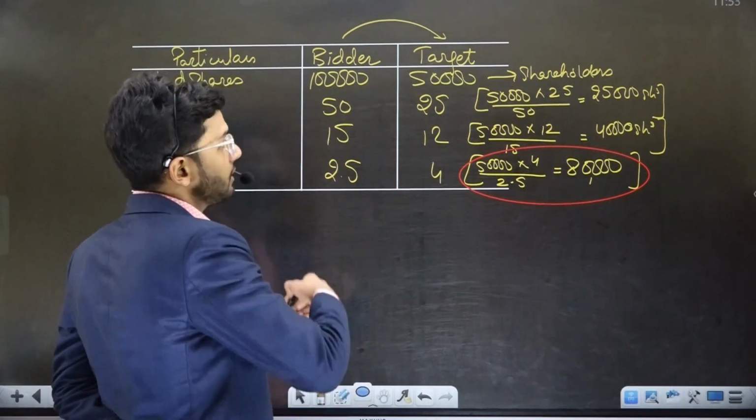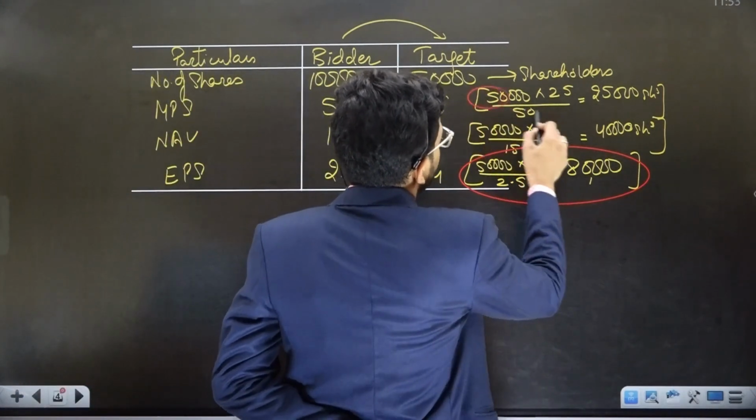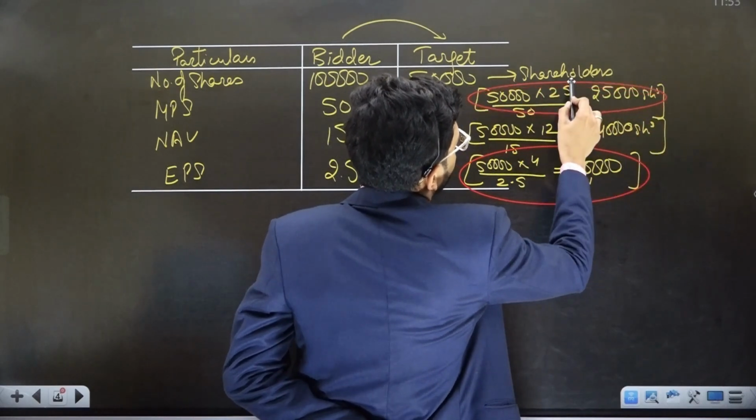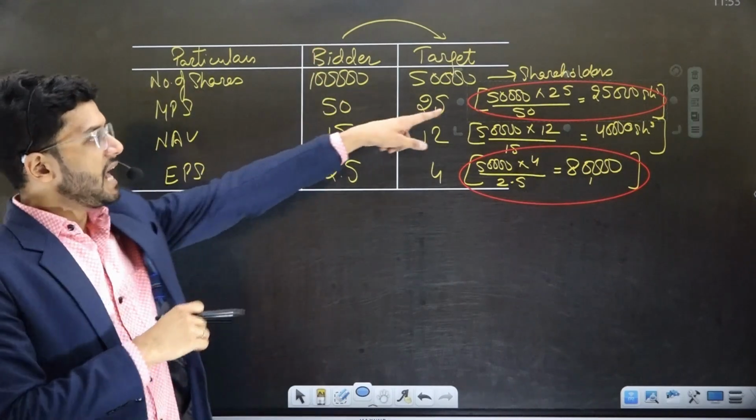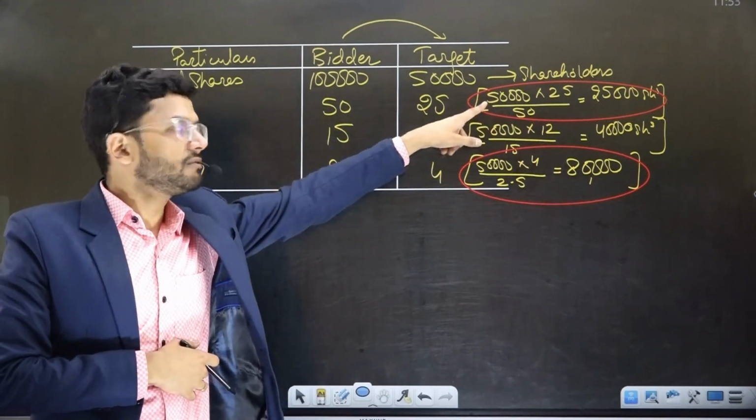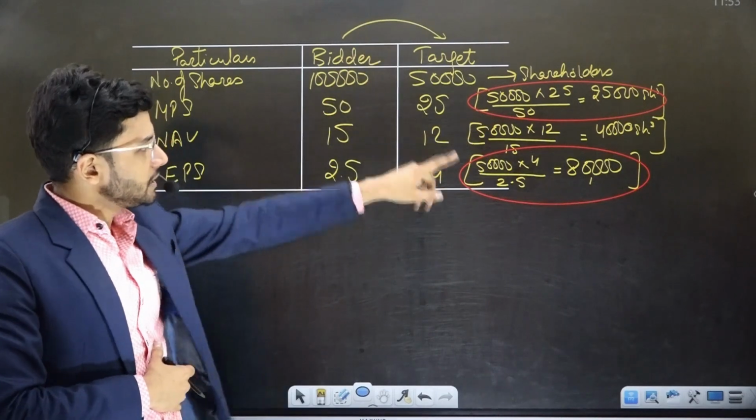If you talk about the bidder company, then the bidder company would choose the first case because in this case, it is paying a lesser number of shares to the target company. The bidder company will be happy in the first case. It will take the parameter of the first case. If you talk about the target company, it will take the last case.